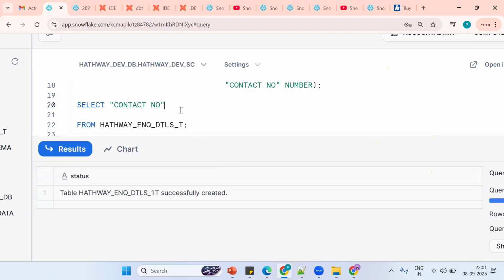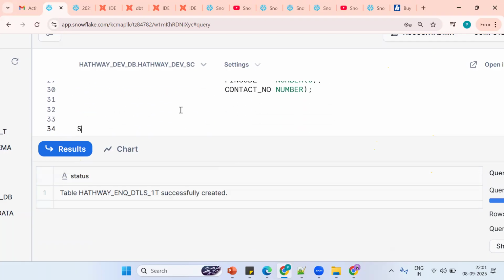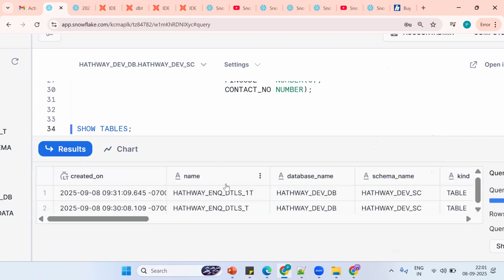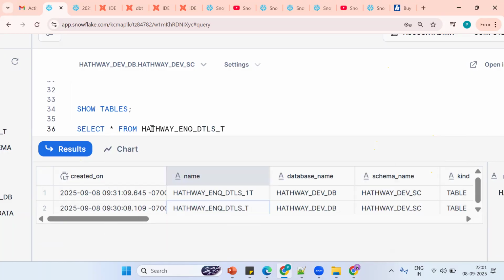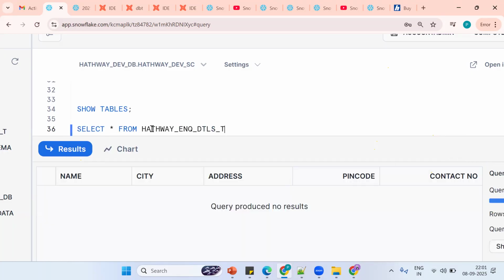Now, how do we get the list of tables? Tell me. Show tables, Control plus Enter. Now, how do we see the data? By using select star from table name. Okay, this is the functionality.